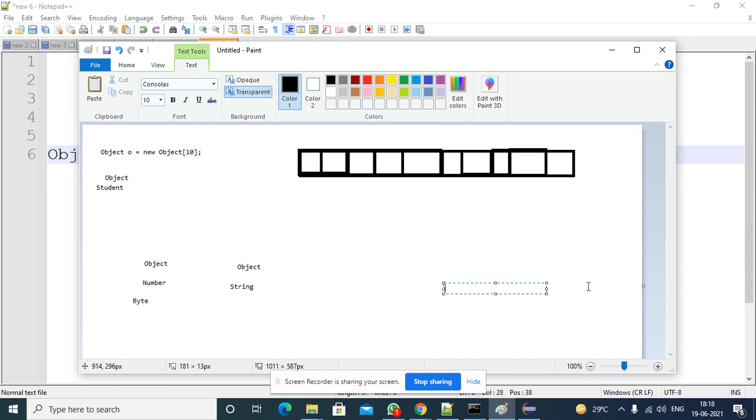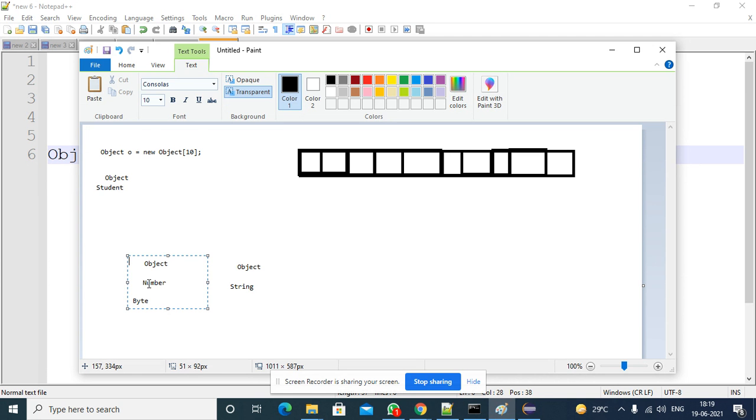Alternatively, who is the superclass, maybe directly or indirectly? Directly or indirectly means, if you take the String class, this is a direct subclass of Object. If you take the Byte class, this is not direct. That means the immediate parent is not the Object class. The immediate parent is Number, and for Number, the parent is Object. So Byte is not directly a subclass of Object, but it is a subclass of Object indirectly.